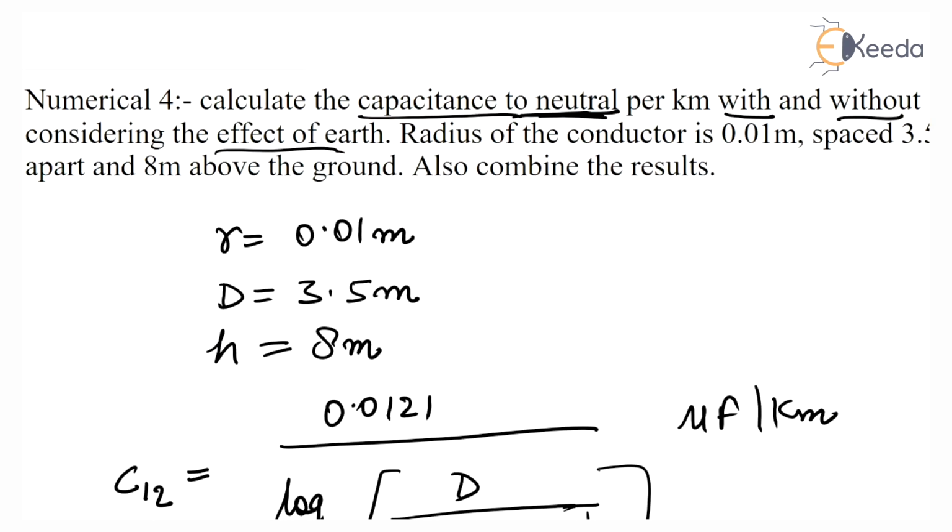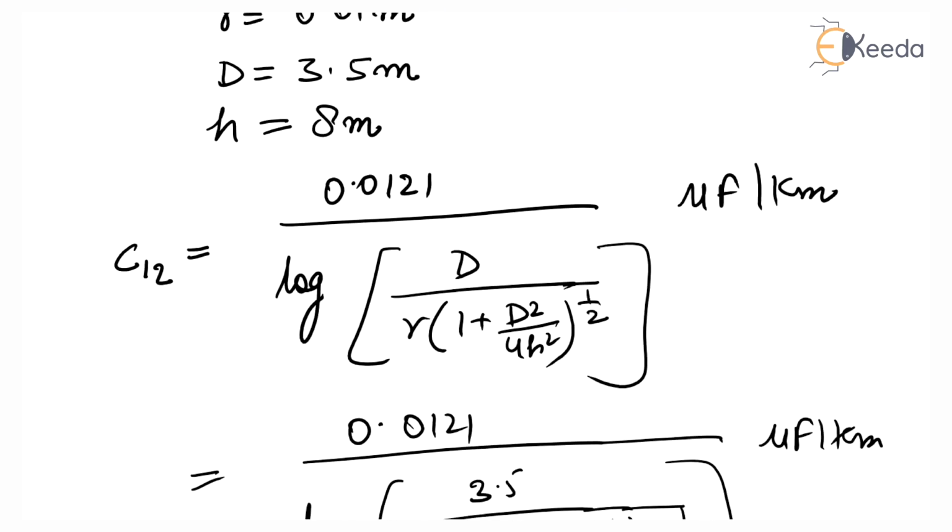So I hope you understand the question. The question says the capacitance to neutral we have to calculate with and without considering the effect of earth. So first we calculated it with effect of earth. We have the formula for capacitance line to line: 0.0121 upon log d by r into (1 plus d square by 4h square) to the power 1 by 2.